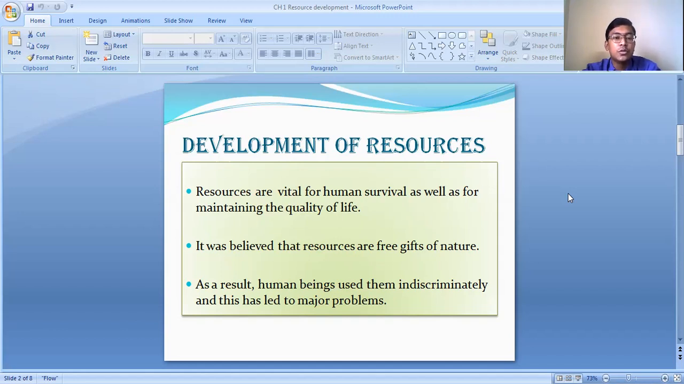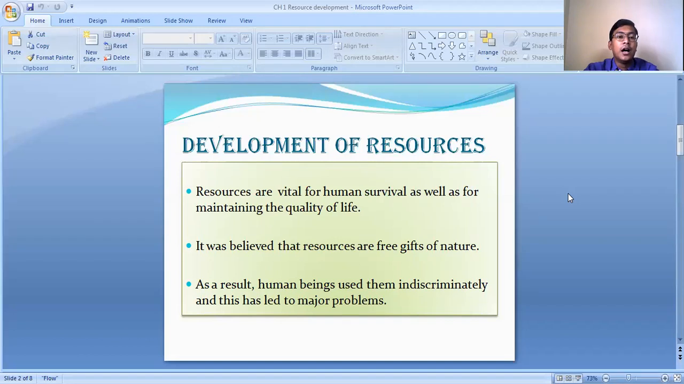So these resources which are available in our surrounding were believed to be free gifts of nature. Many people consider these resources as free gifts of nature, because they thought the nature is providing us the resources. And we human beings, considering it as a free gift from nature, started utilizing those resources indiscriminately.